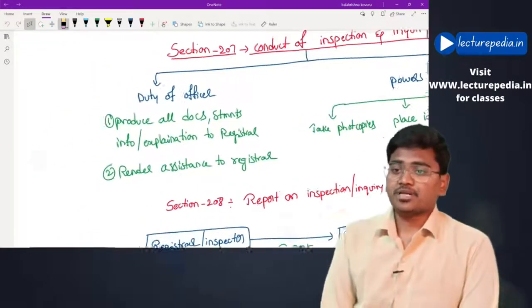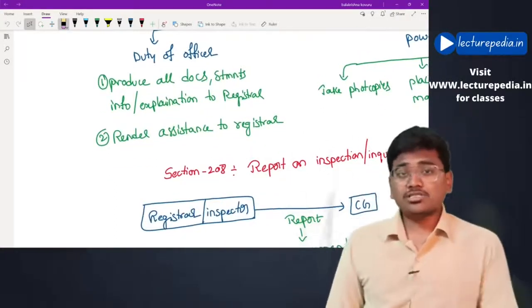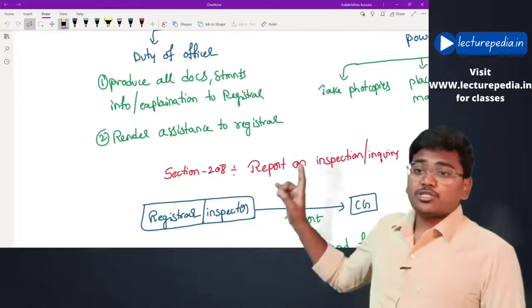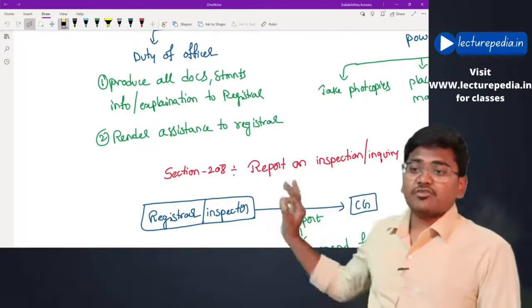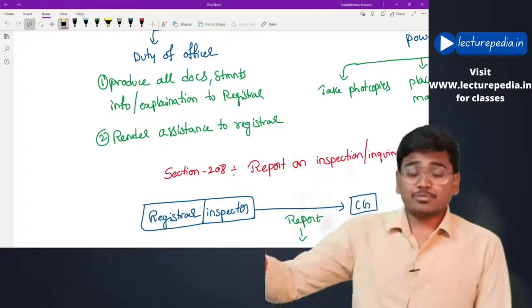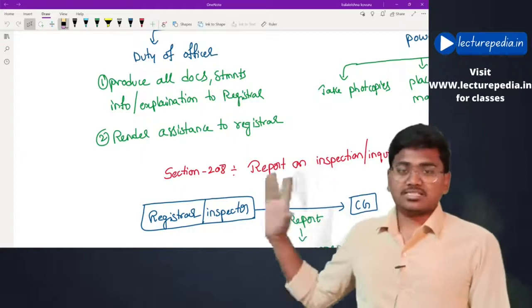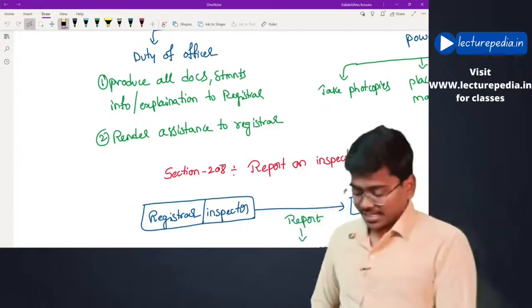Let us see. First of all, duty. Duty of whom? Duty of officers of the company. What is the duty of officers of the company? They must produce all documents, statements, information and explanation to the registrar. Whatever information is asked by the registrar must be provided by the officers, and they must render assistance to the registrar for conducting inspection and inquiry.